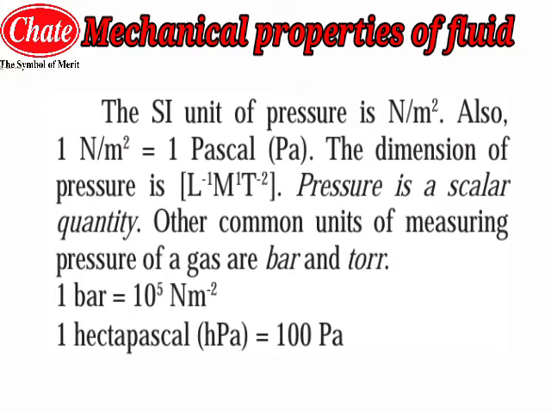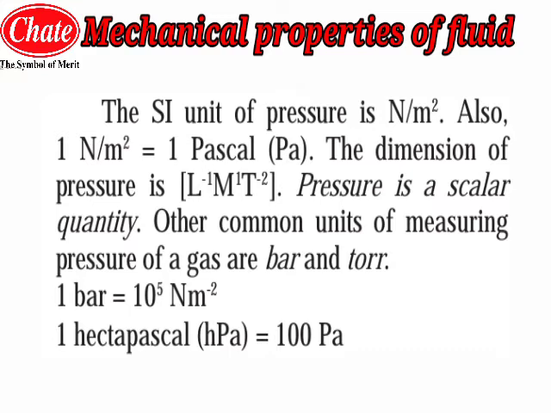Now the dimensions of the pressure are L raised to minus 1, M raised to 1 and T raised to minus 2. So this will be the dimensions for the pressure. Now pressure is a scalar quantity, as we know the difference between the scalar and the vector quantity. So you may get this very easily that the pressure is a scalar quantity.